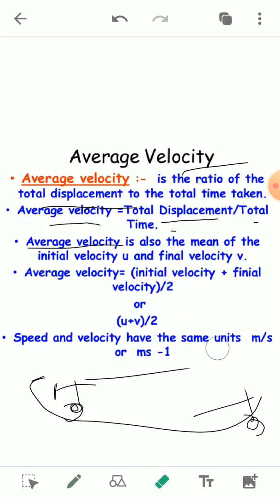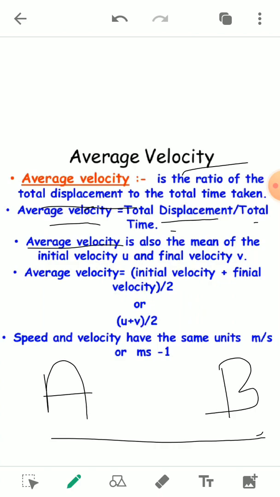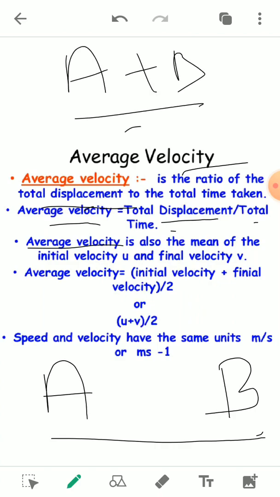If the initial velocity is a and the final velocity is b, we can find the average velocity by a plus b upon 2. This is the mean of the initial and the final velocity.